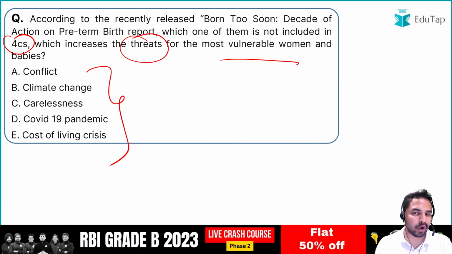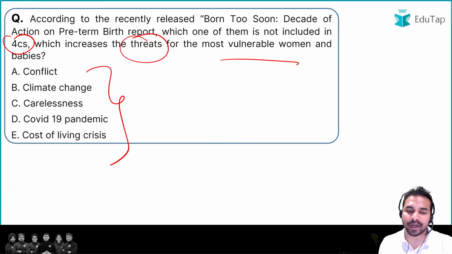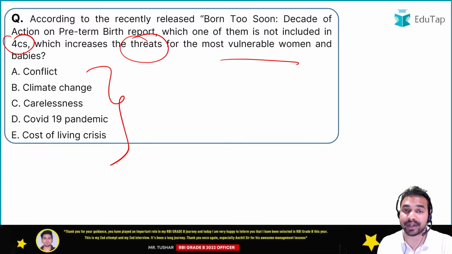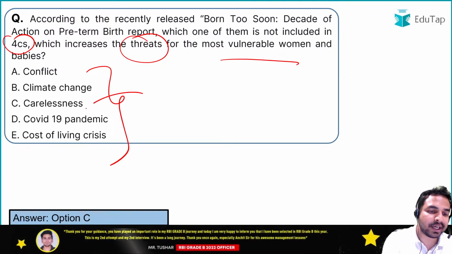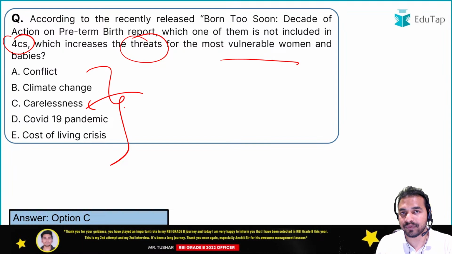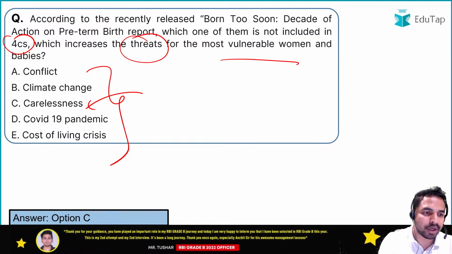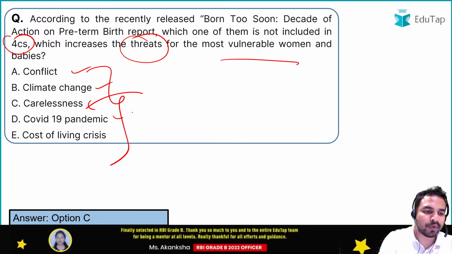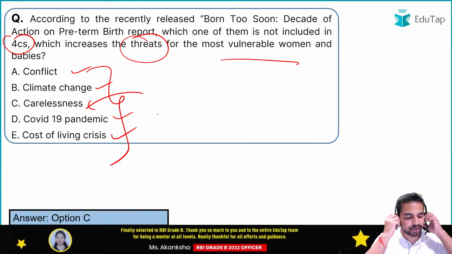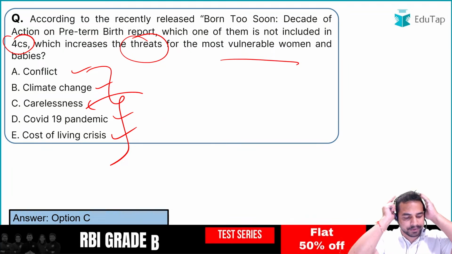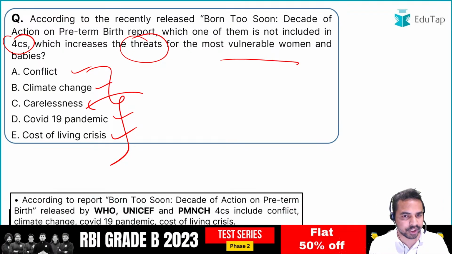What is that 4C which is not included under the 4Cs which increases the threats? It is carelessness. So what are those 4Cs which are responsible? These include conflict, climate change, COVID-19 pandemic and cost of living crisis. So guys, these are the right answers. Option C is the right answer to this particular question.